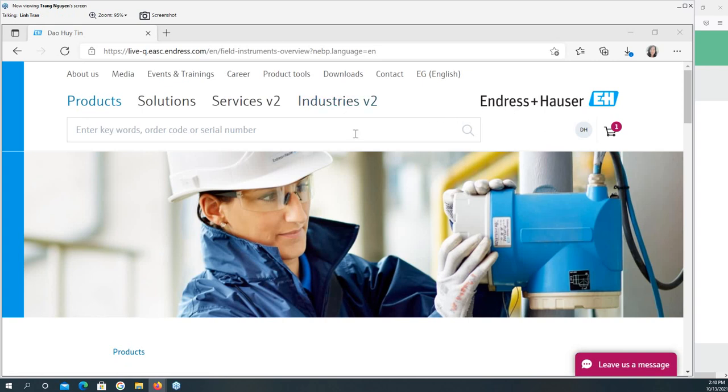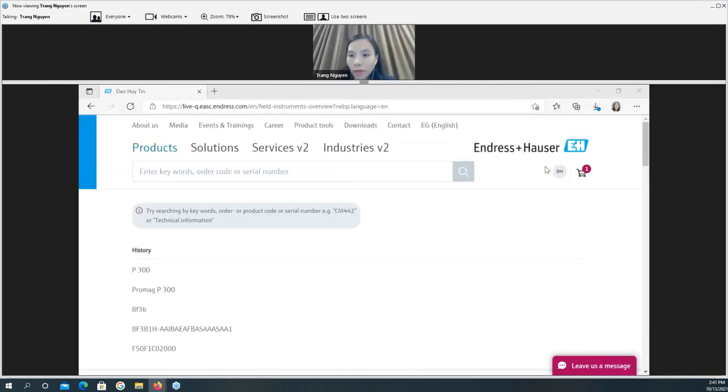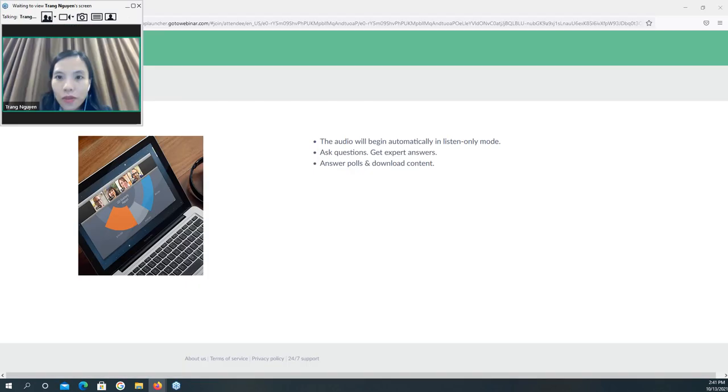Hello, I would like to track the weight via configurator or applicator. If you would like to know the weight of the product, unfortunately, on our configurator, we don't offer the clear weight of the device. So we have one way to search for the weight of the product. Let me share my screen. Have you seen my screen?